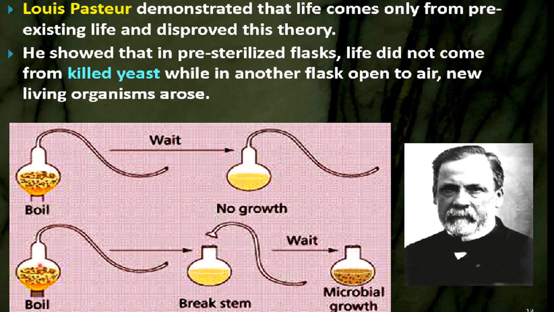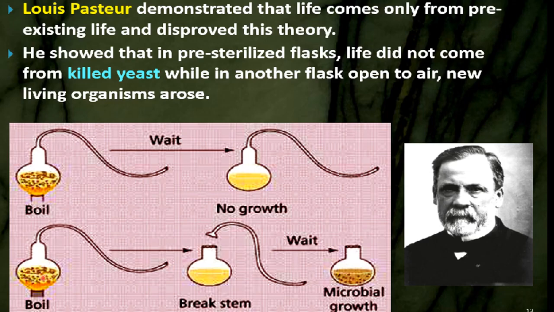But there was no origin of life after some time. In the second flask, when he allowed the flask to come in contact with the air, microbial growth was seen. So Louis Pasteur said that some microbe from the air had entered the flask, due to which life originated inside the flask.